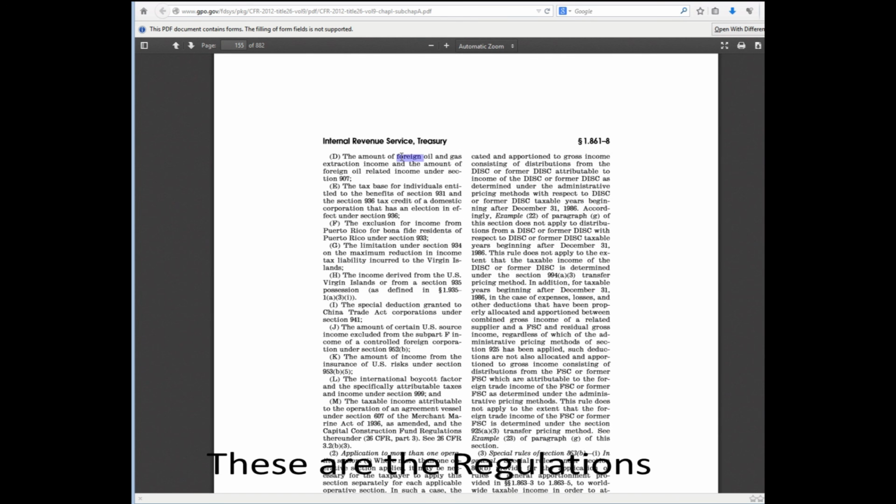So that's a basic rundown on the 861 argument that argues that the income of the average American is not applicable for the federal income tax.